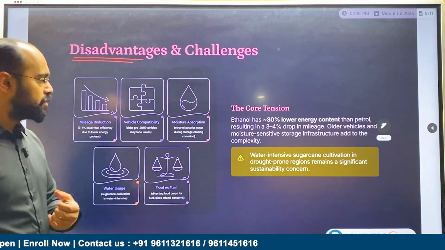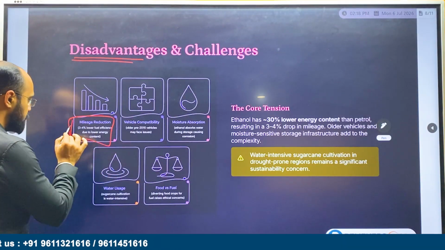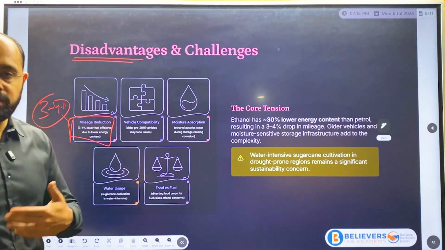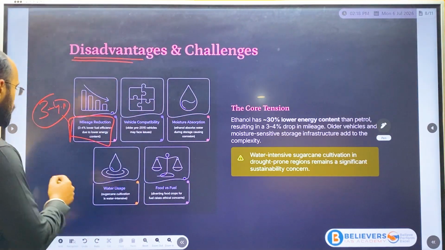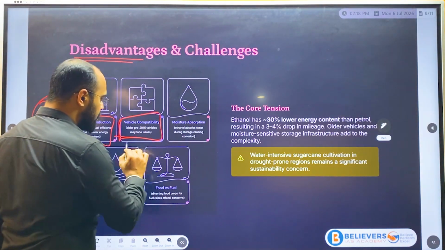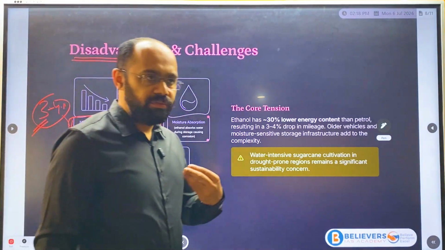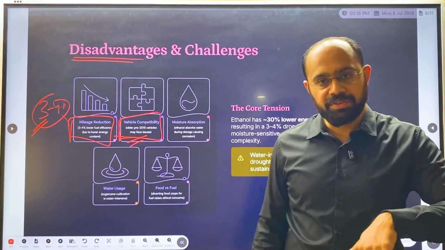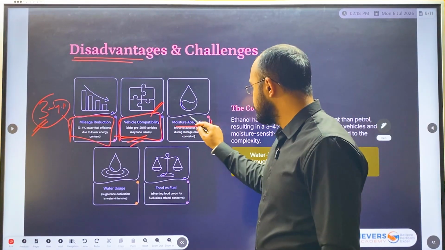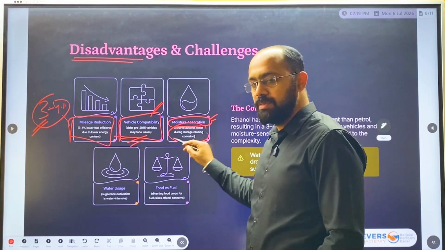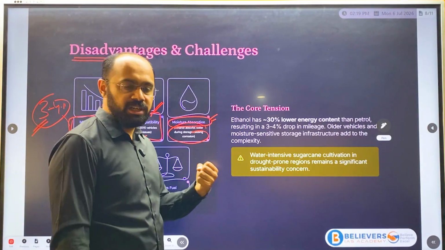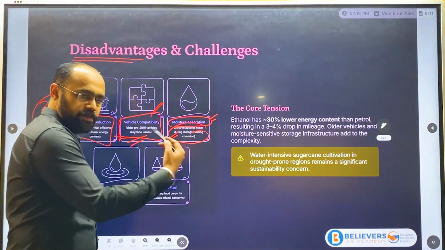The disadvantages, basically. Here is mileage reduction. There have been reports of a 3 to 4% lowering in vehicle mileage. Then vehicle compatibility, because vehicles older than 2015 are basically facing problems regarding this. And moisture absorption. Since it is ethanol, it will absorb water. If there is water in the engine, it will affect the running of that particular vehicle.